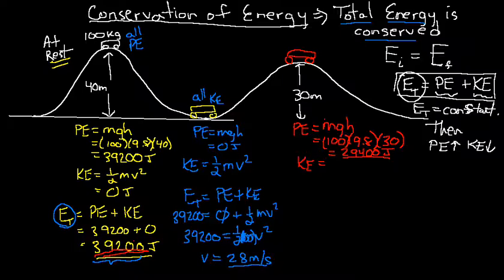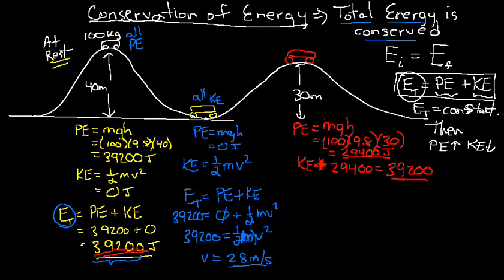enough for the total energy. So let's put it this way: the kinetic energy plus the 29,400 has to equal the total, which was 39200. So that's the total energy that we started with in this system up here.